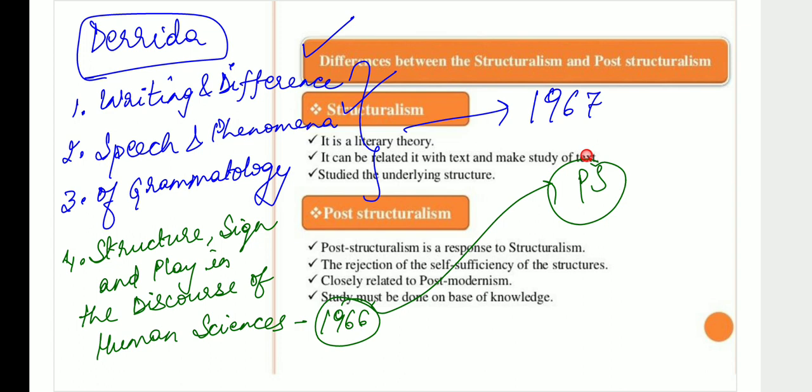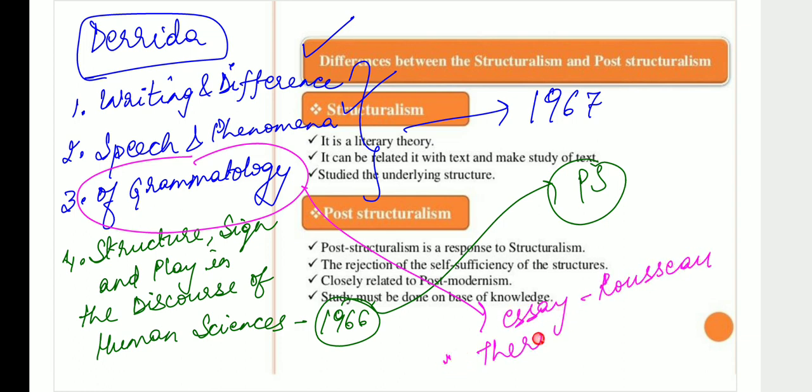By the way, there is a question that comes in your exams, and you should be knowing about it. Derrida had a very, very famous line in Of Grammatology, and this actually appears in the essay on Rousseau. So there is one entire essay on Rousseau in Of Grammatology. And what is that line? There is no meaning outside the text. There is no meaning outside the text.